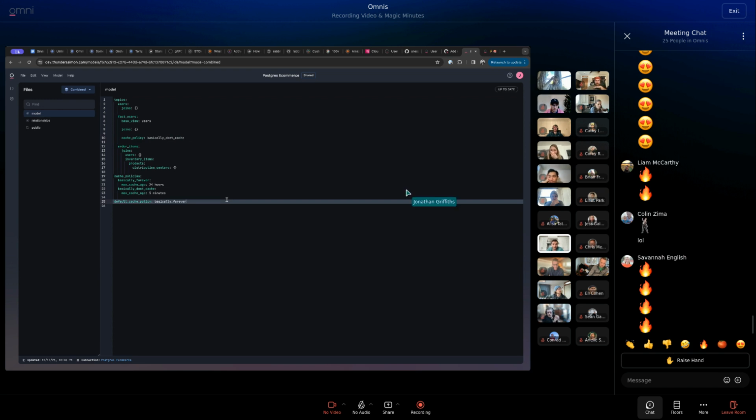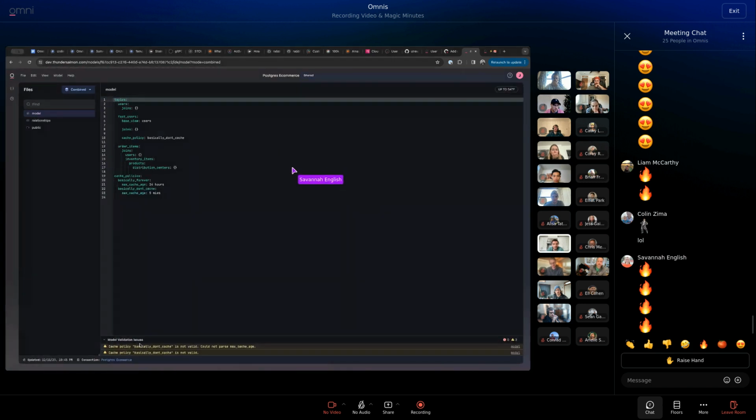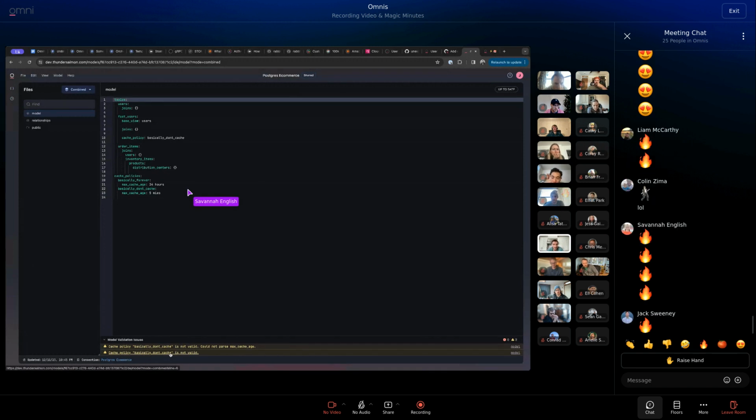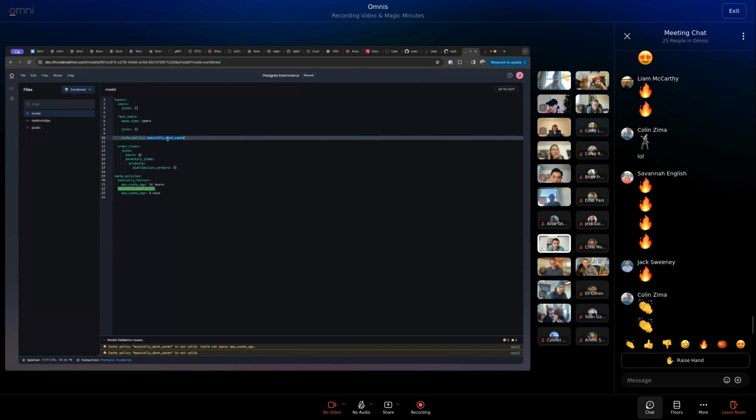Otherwise, it's relatively straightforward. If you don't have a default cache policy on the model, it basically resolves back to the default of 6 hours. And if you do things like spell some stuff wrong, you should get some warnings here. It's saying that the don't cache policy is not valid, and the cache policy that you're using here on the topic is also not valid. It's maybe a little bit extra information, but it's a little bit funky if you're doing things in different places and not noticing why one is not working.